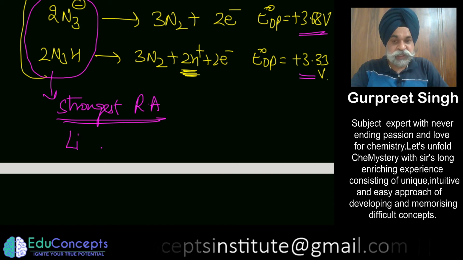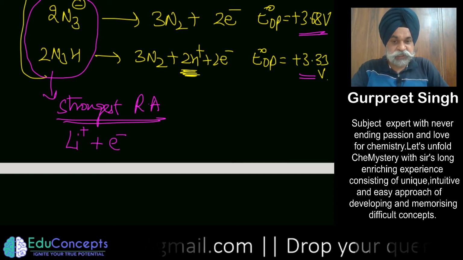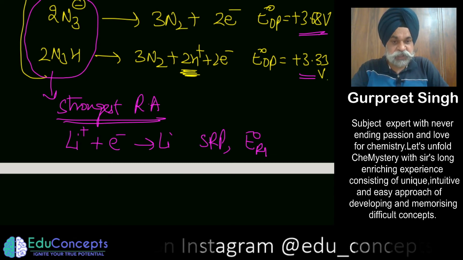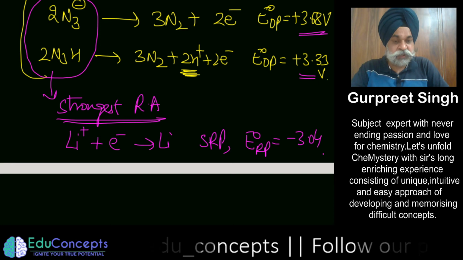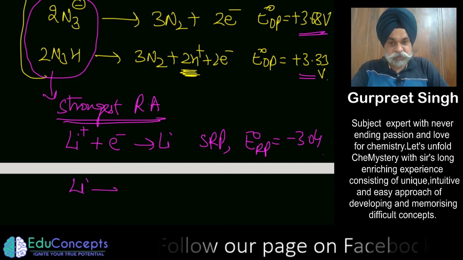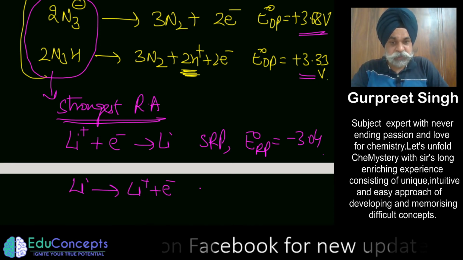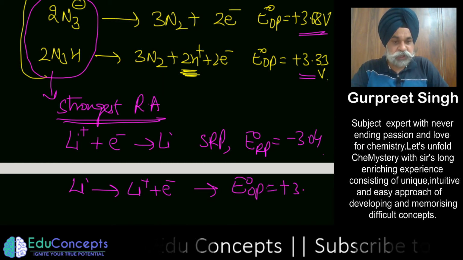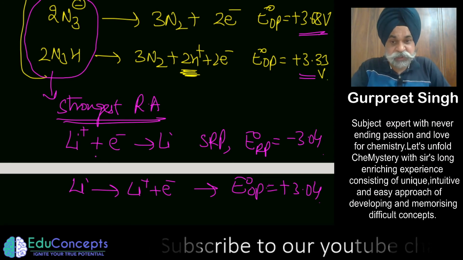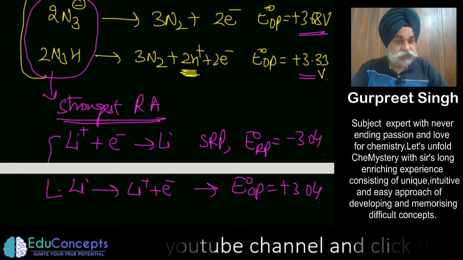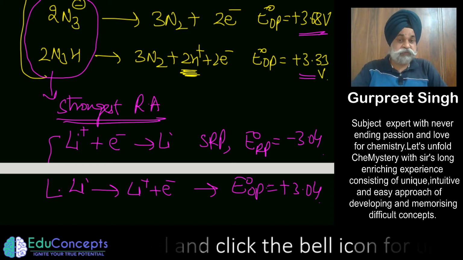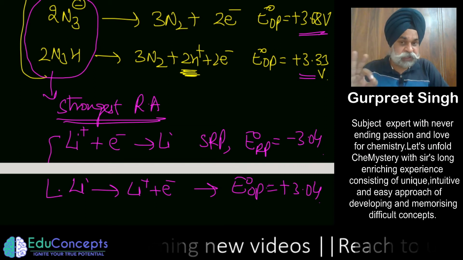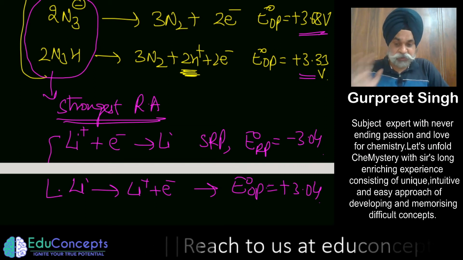We mainly see lithium positive taking an electron to change to lithium, where the SRP value E naught is minus 3.04, or in terms of oxidation potential, plus 3.04. So apart from lithium there are a few more compounds which are very strong reducing agents. Always remember this: azides are strong reducing agents.